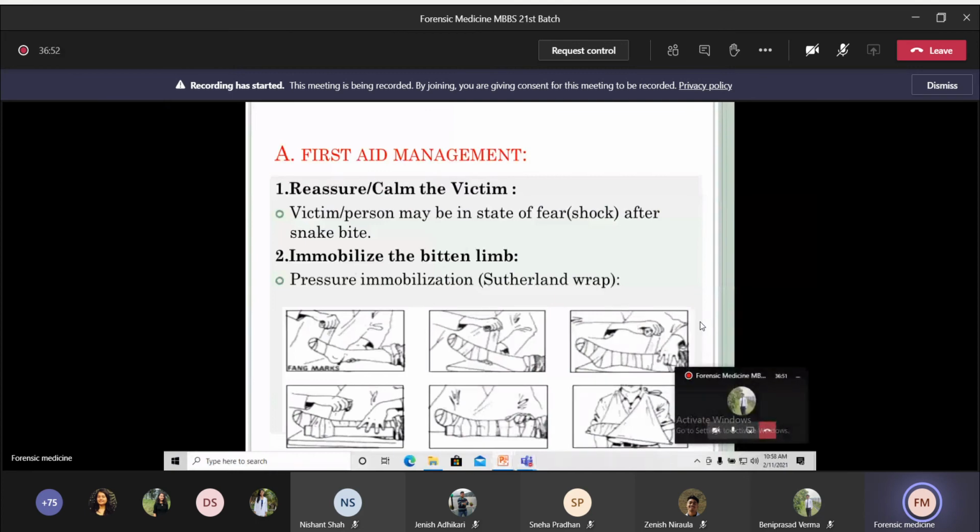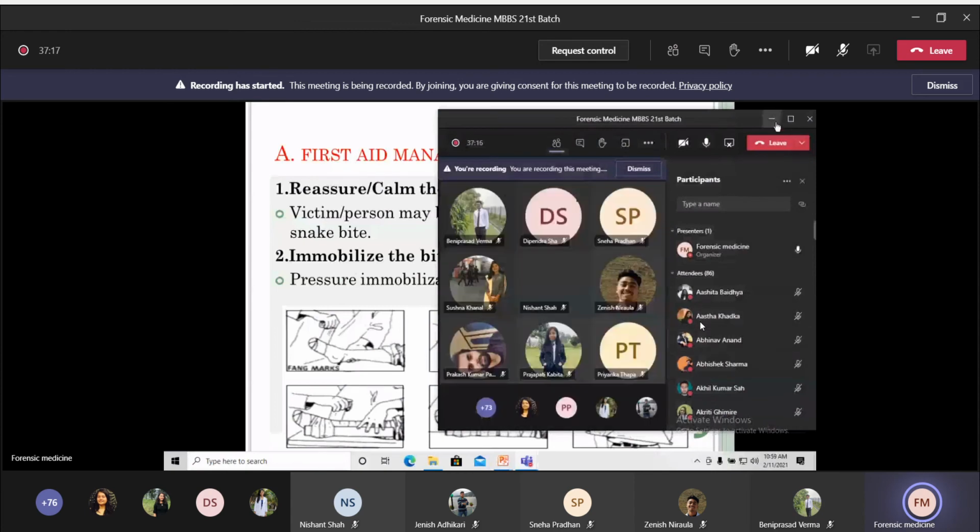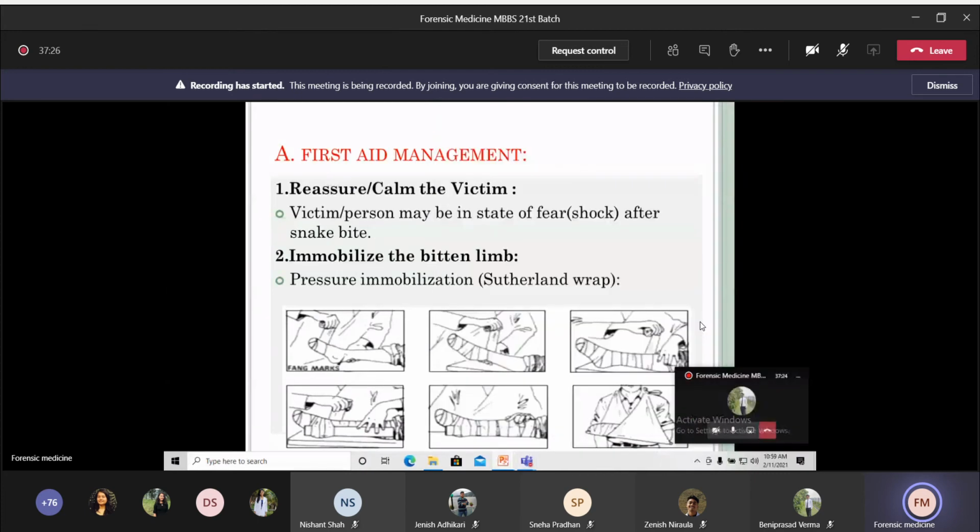The second one is the pressure immobilization technique, which should be done on the bitten limb. This is also called the pseudo-relent wrap, and this immobilization should be done using a crepe bandage. You can see in the picture, the crepe bandage should be wrapped starting from the distal end towards the proximal end, around the entire bitten limb. While wrapping the bandage, it should be made 1 or 2 fingers loose, so that it does not occlude the circulation of the arterial blood supply.